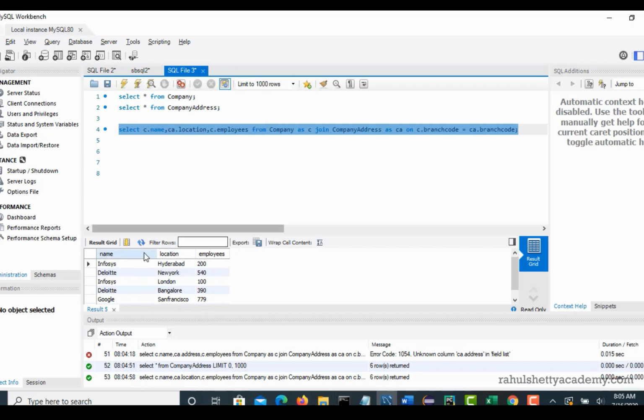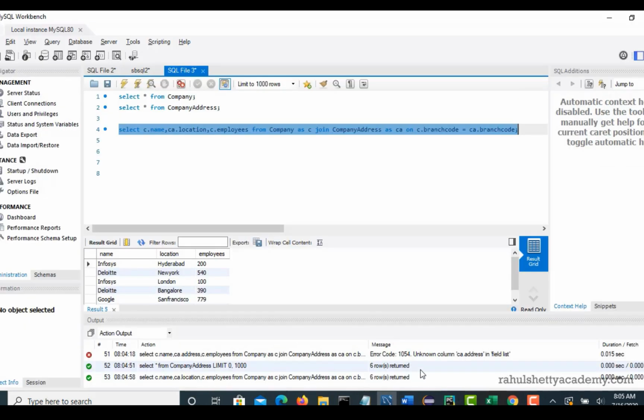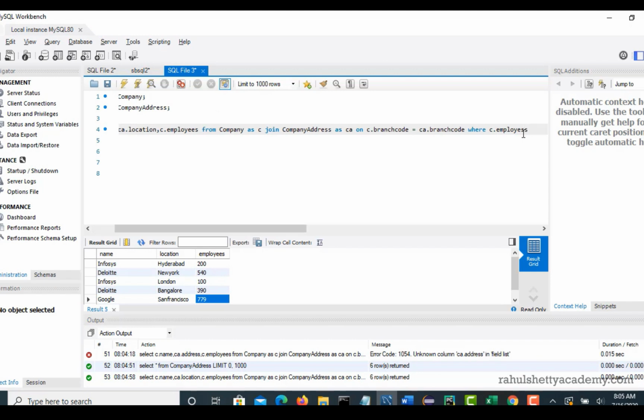Now from this table, your goal is to get the employee count which is less than 150, right? So here 200, 540, 100, 390, 770. It's easy for you to write with a WHERE condition. You know there is a WHERE condition in SQL, where employees belonging to company, C dot employees less than 120, and that's all. You are applying this condition after you join both the tables on the branch code condition.